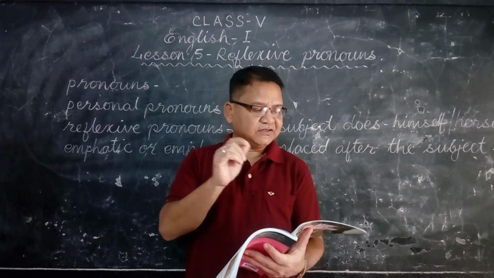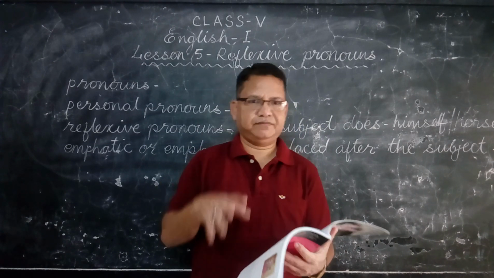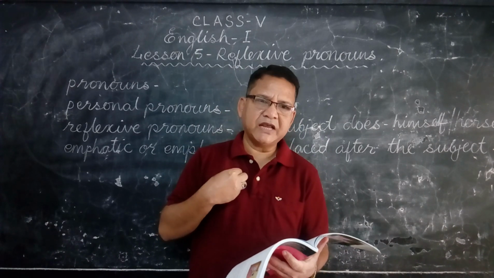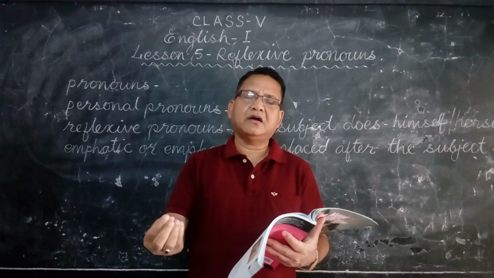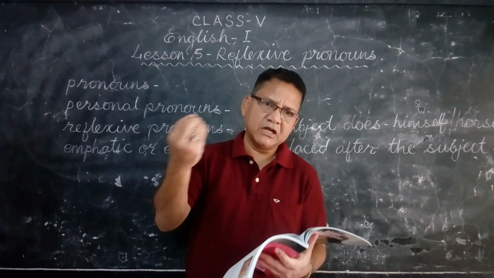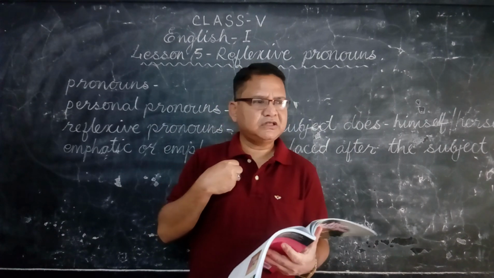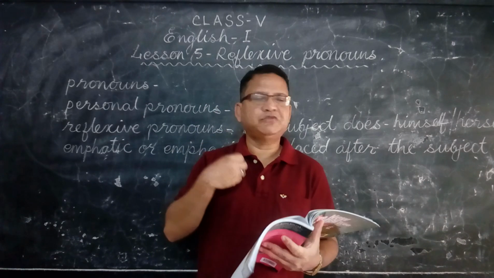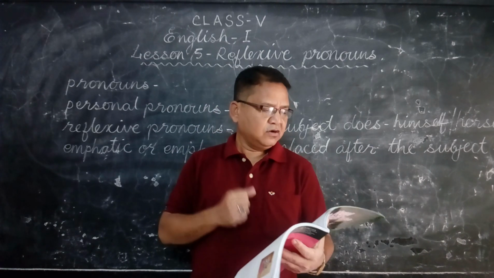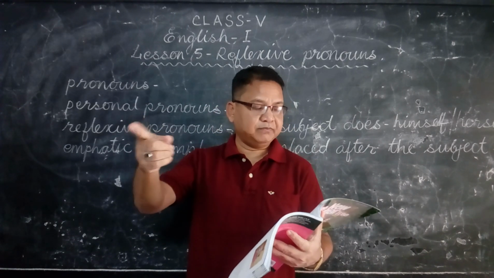Like, Ram is angry with himself. Ram is the subject and the action is passing on to the subject itself. The subject is doing something and the effect is on the subject. It is called reflexive.